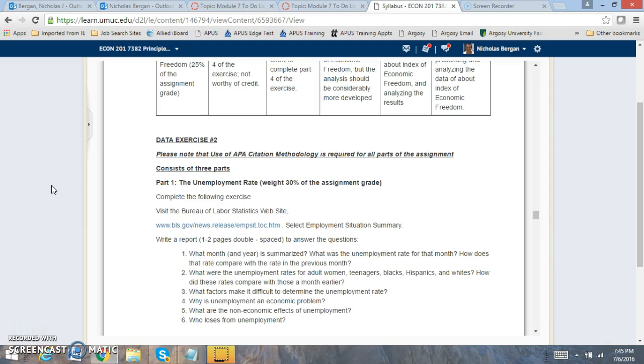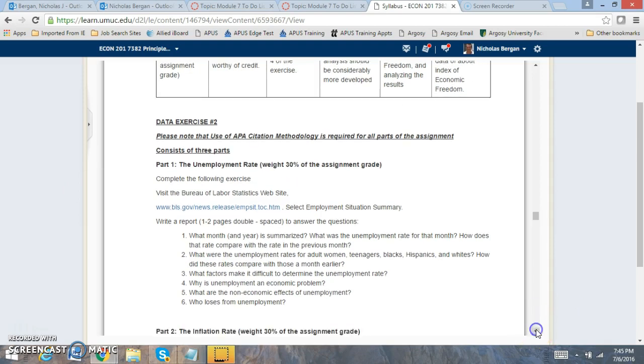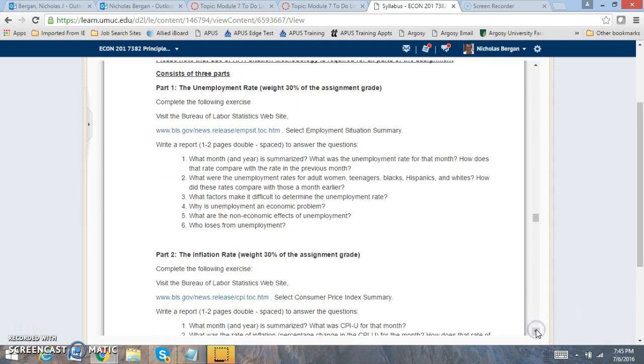So now, what we're going to do this week, we're going to cover the discussion board topics. We're going to cover the data exercise as well. The data exercise is very important. So now, what we want to do is go to the syllabus, and you're going to look at each part.